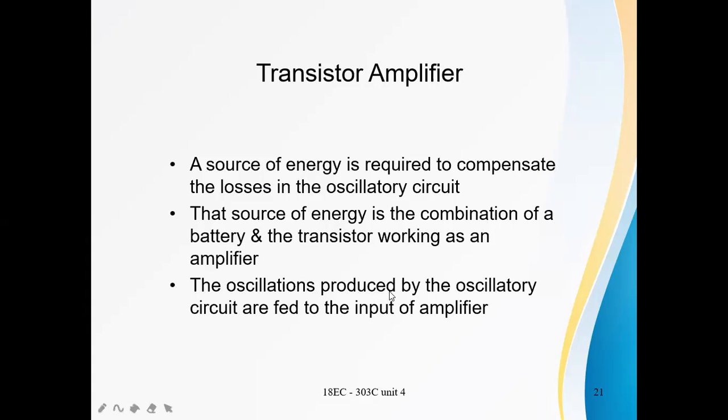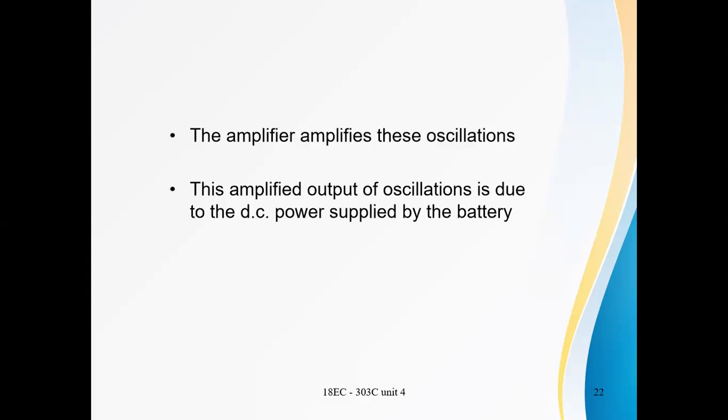The oscillations produced by the oscillatory circuit are fed to the input of the amplifier. The amplifier amplifies these oscillations. This amplified output of oscillations is due to the DC power supplied by the battery. DC power, DC source, VCC.